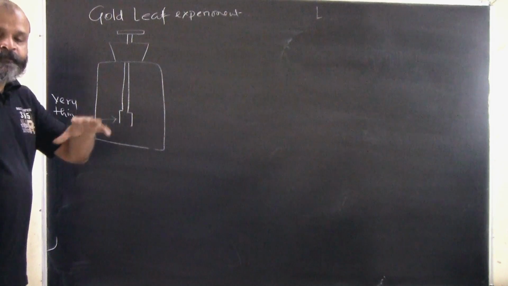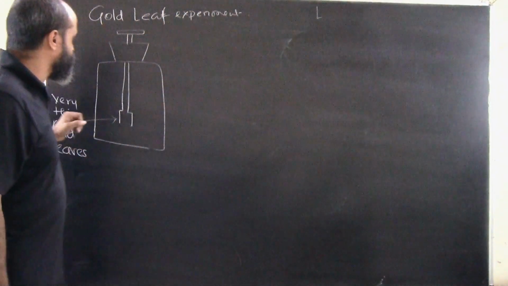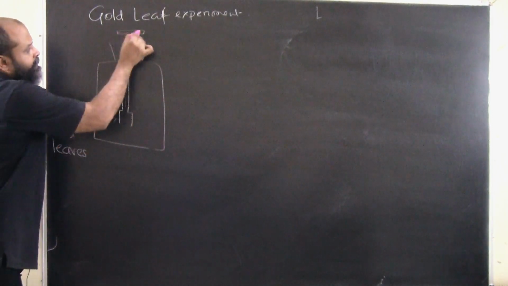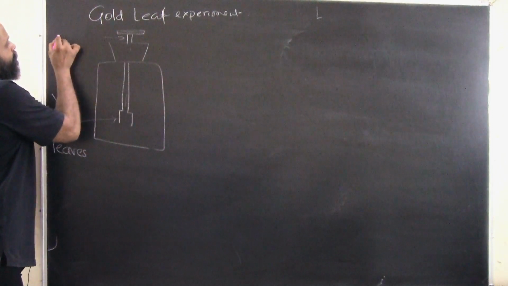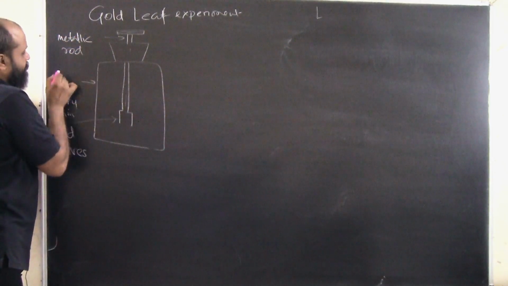Okay, that's something that we are going to study in detail in the later half of this chapter of electrostatics. Now, what we need to understand here is that there is this metallic rod. This is basically a metallic strip of rod. All right, so this is a metallic rod, and here we have a glass jar.